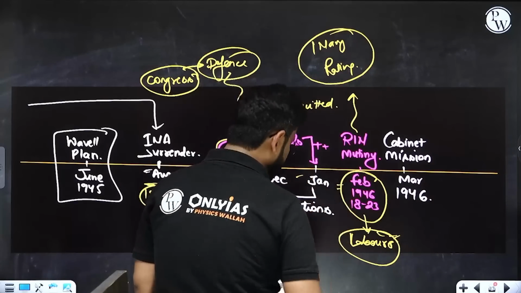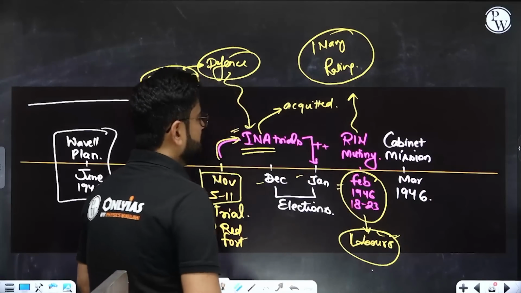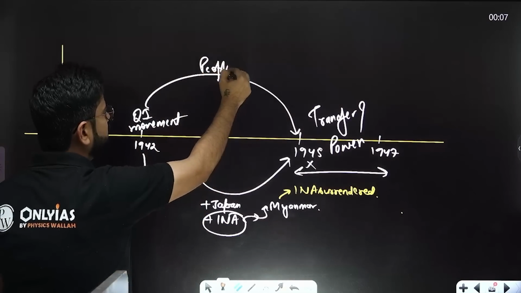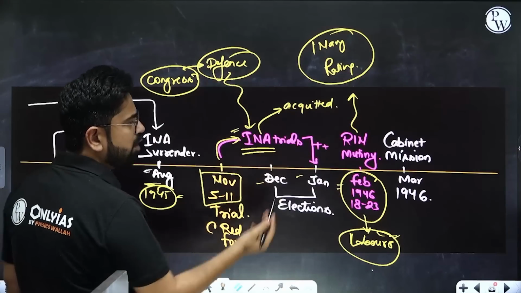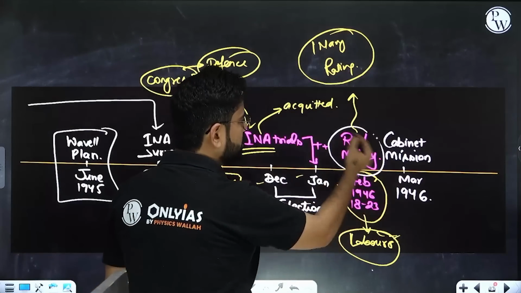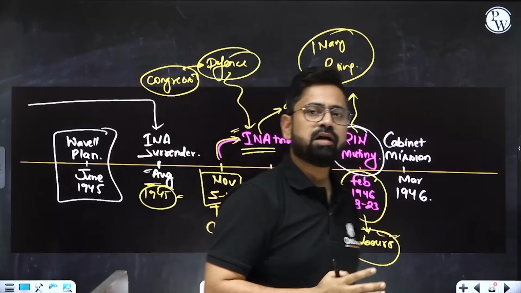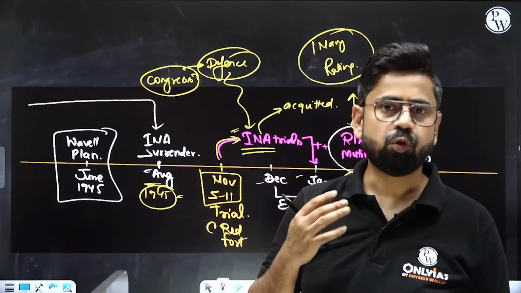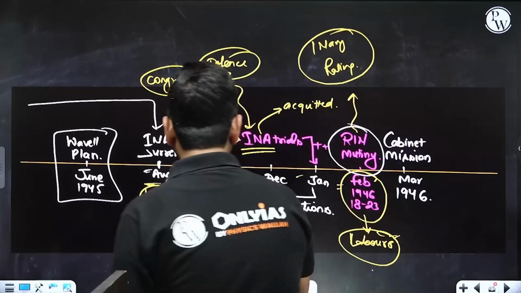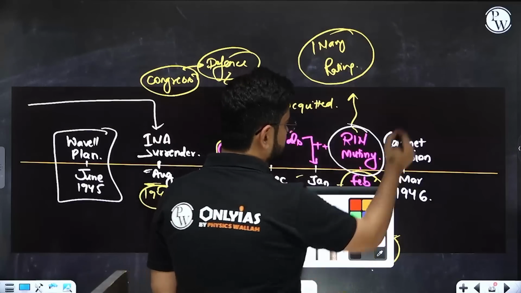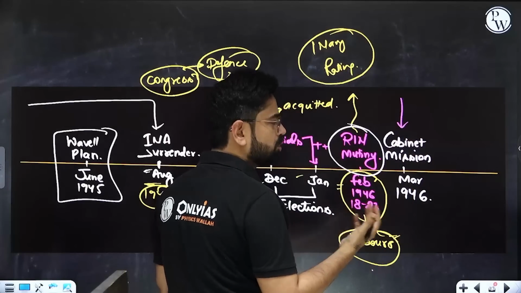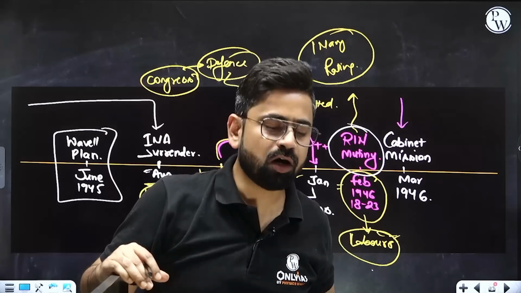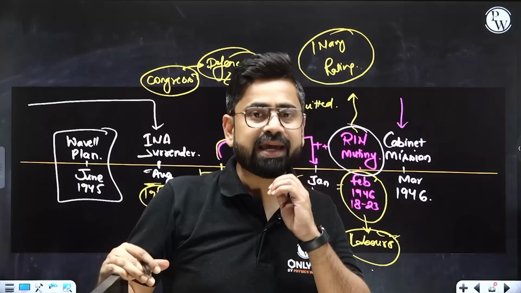Now Britain realized that people are not in support of them. People have revolted, the army has revolted, the navy has revolted. They cannot sustain in India and have to go out. For this purpose, they sent a Cabinet Mission to figure out the best manner in which they can exit India.